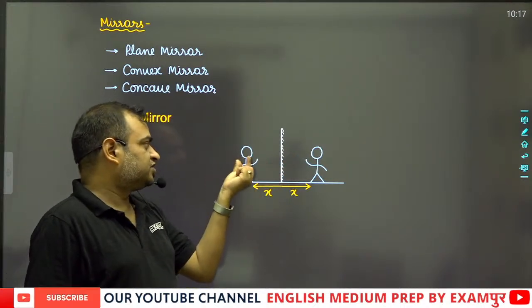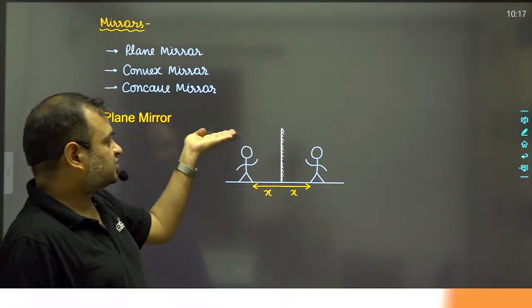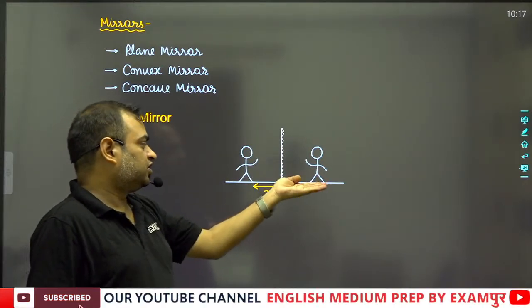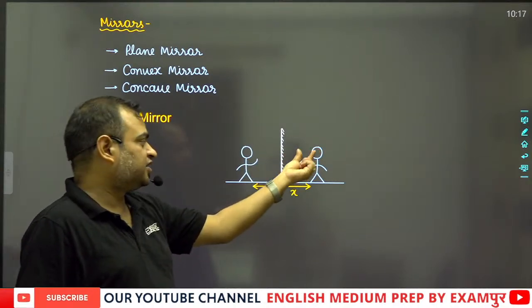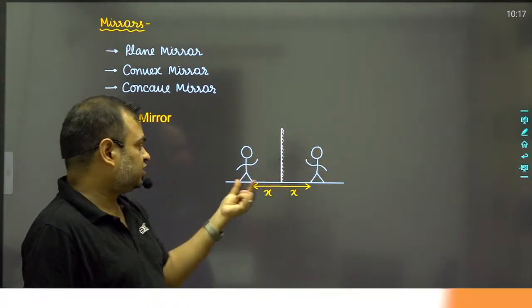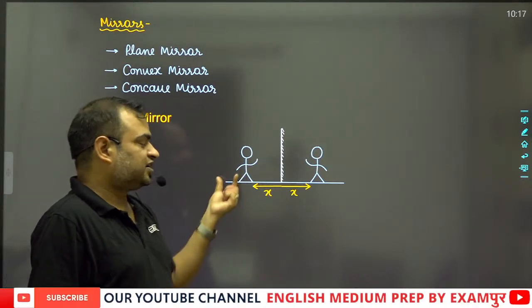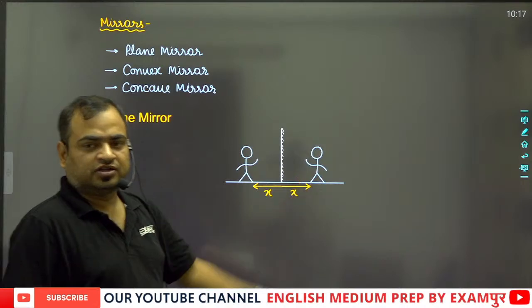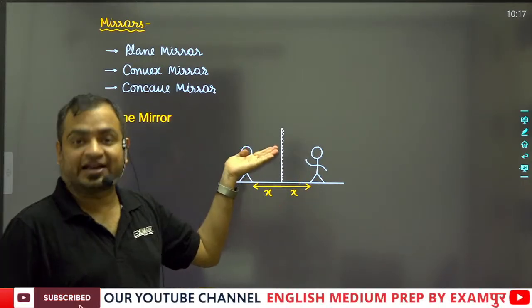Here you can see that the head is at the upper side, and in the image we can also see that the head is at the upper side. These are the feet, or the legs, at the bottom side, and here also the legs are at the bottom side. It means the image of this man is vertically erect.